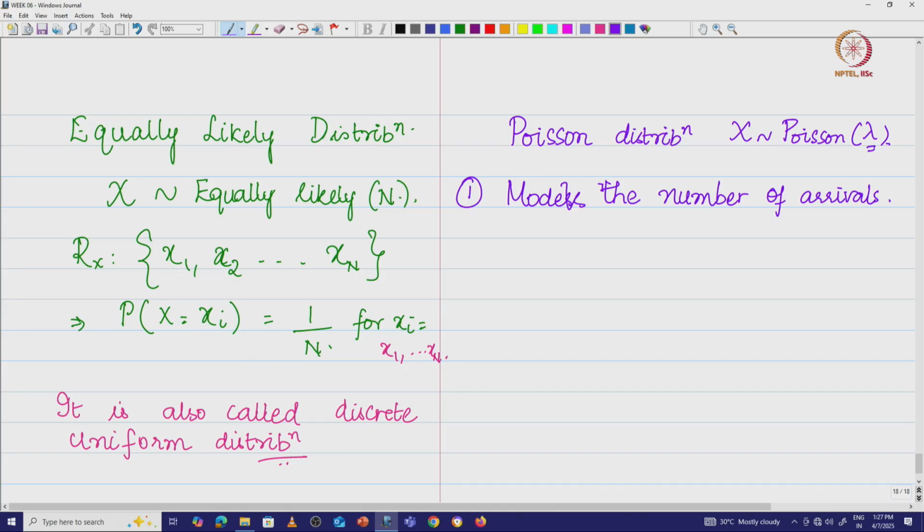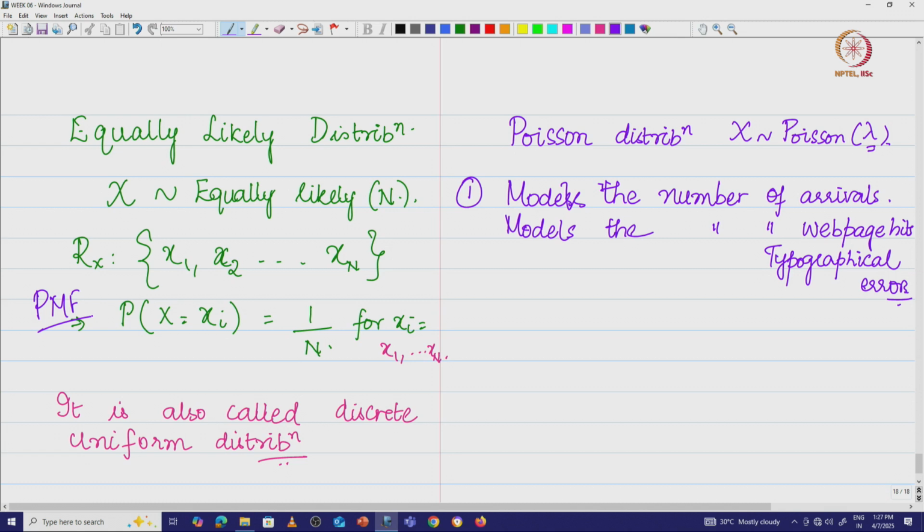So, I will write the expression and then explain all these terms. It models the number of arrivals, it could model the number of web page hits, it could also model the number of typographical errors in a sheet of paper, etc. It could do a lot of stuff. All these things are modeled using the Poisson distribution, where we have the probability mass function.